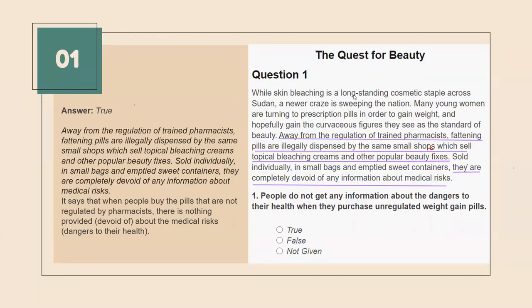Okay. It's good. So now it is looking simple. So this is what we need to work for. Go with the tips. Try to understand with the synonyms. Locate the answer. Location is very important. Once you locate the answer, then it would be very easy for you to find out the exact understanding that it is true or false or not given. All right. Now let's have a look at the second example.